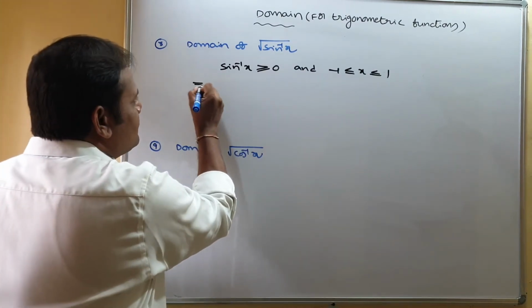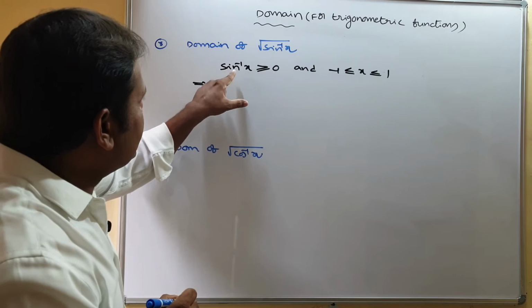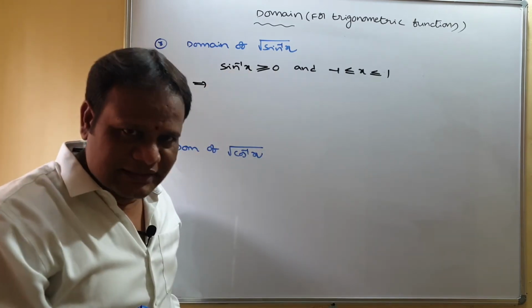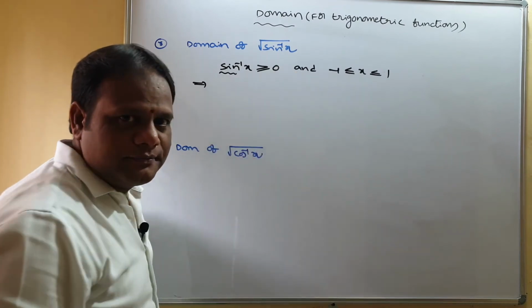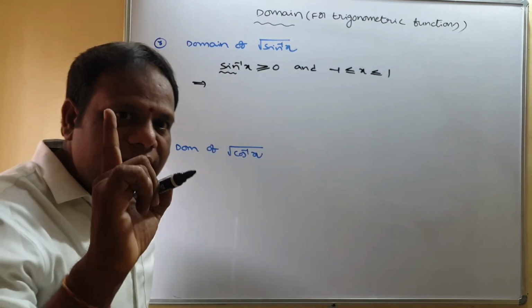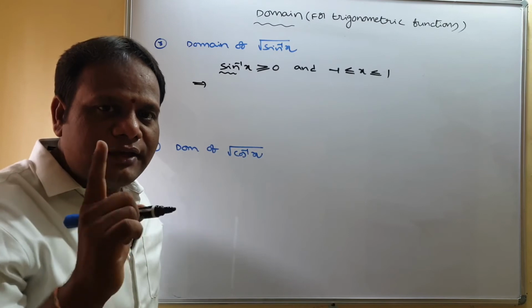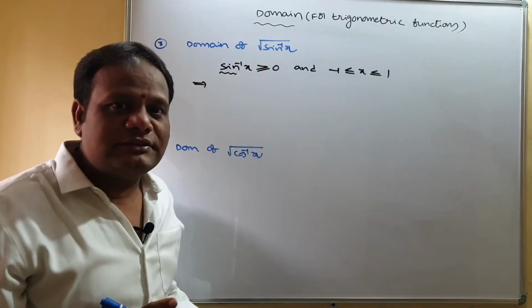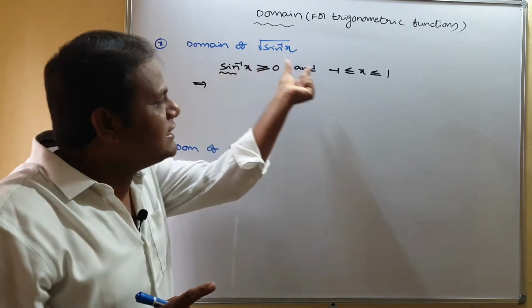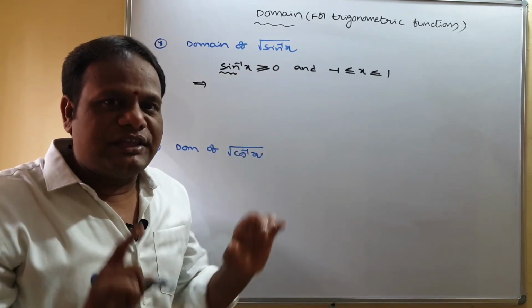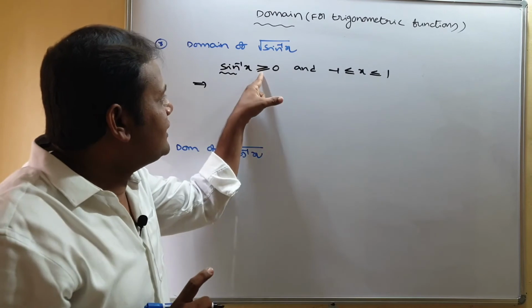Listen carefully. You have to shift the sine inverse function to the right hand side. If you shift the sine inverse function to the right hand side, you must be very careful while dealing with inequations. Why? Because if this function is an increasing function, there is no change in the inequation sign.